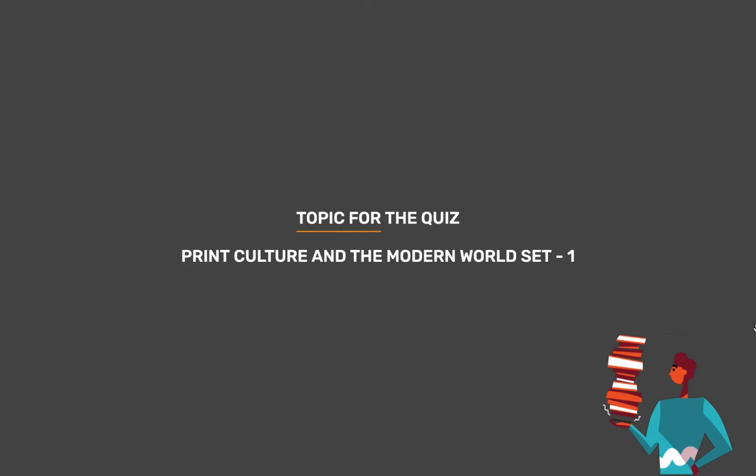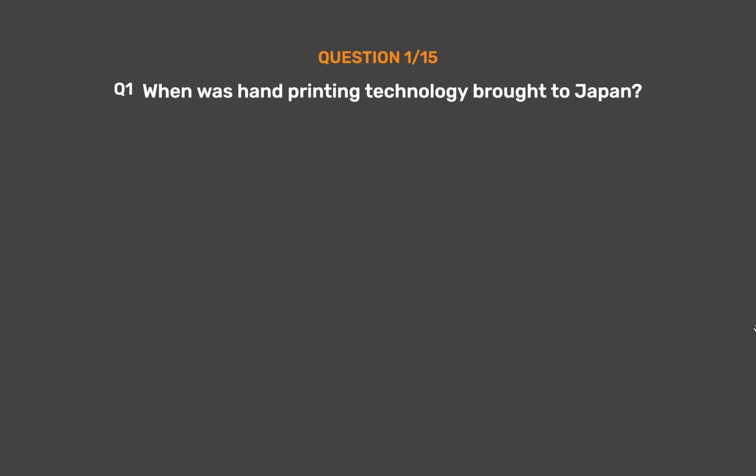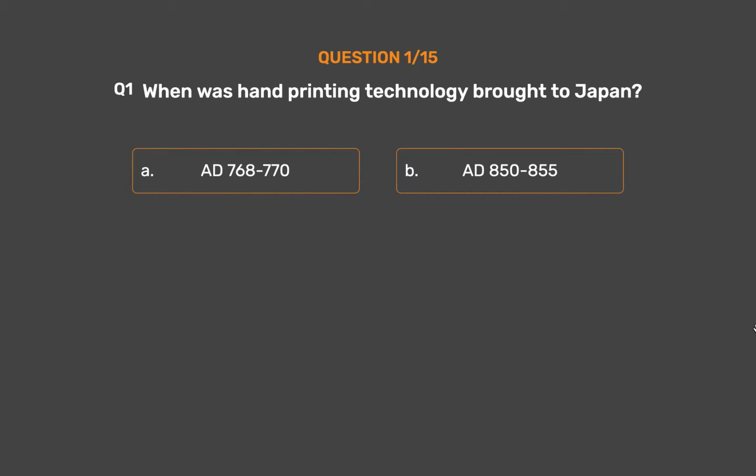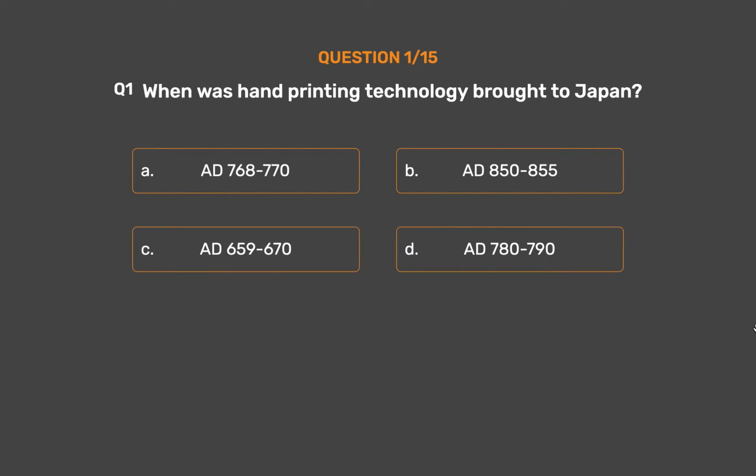Topic for today's quiz is Print Culture and the Modern World Set 1. Question number 1. When was hand printing technology brought to Japan? Option A. AD 768 to 770. Option B. AD 850 to 855. Option C. AD 659 to 670. Option D. AD 780 to 790.